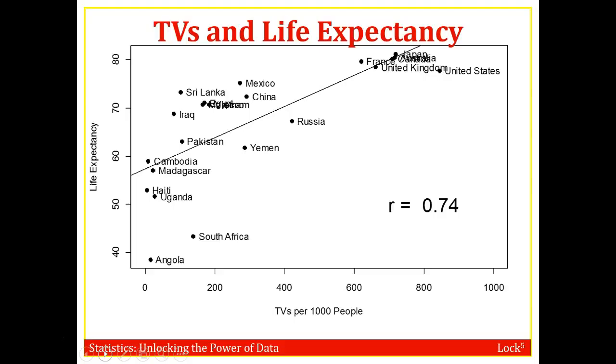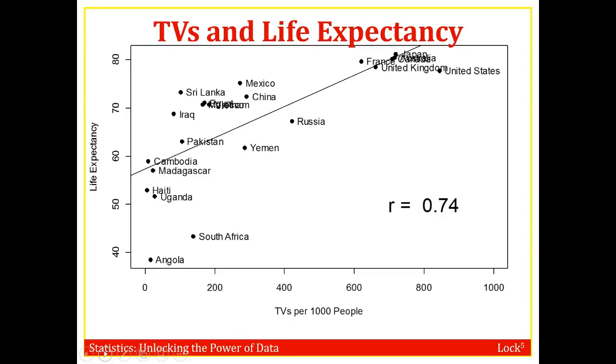This is a graph of TVs per 1,000 versus life expectancy in several countries. You can notice here there's a pretty strong positive linear association between TVs per 1,000 and life expectancy. Does this mean that we should go to poor, impoverished third world nations and buy them lots of TVs? Does the association mean that there's causation?